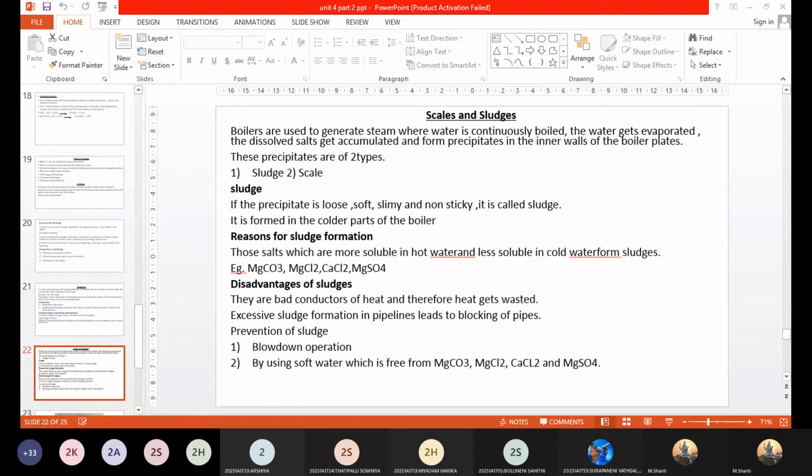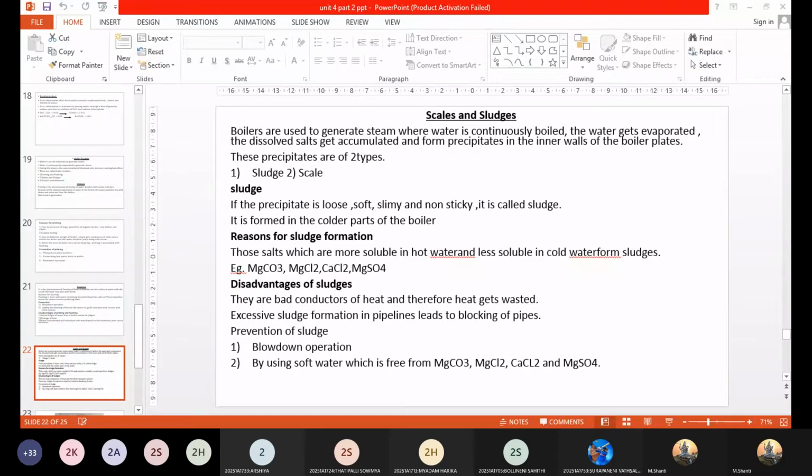So now that we have understood the reasons for the sludge formation, and even seen the disadvantages of the sludge formation, how do we avoid it? The only solution is soft water. Instead of using hard water, if you are using soft water which is free from salts, then definitely we can prevent the sludge formation. Now understood? Yes, ma'am.